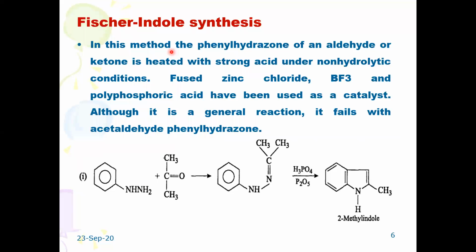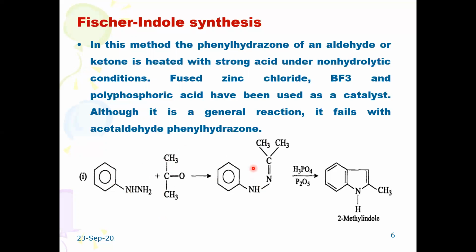That's why this method mainly involves phenylhydrazine and an aldehyde or a ketone. The phenylhydrazine reacts with an aldehyde or a ketone. Suppose R is equal to H, then it is acetaldehyde, but of course here it is acetone. Phenylhydrazine reacts with acetone to give the respective phenylhydrazone derivative.